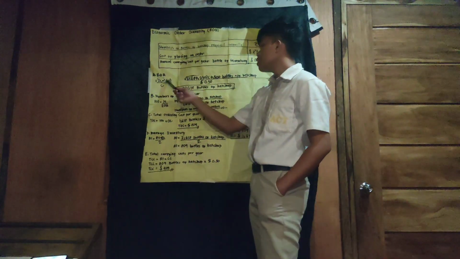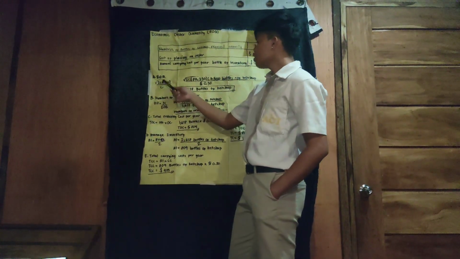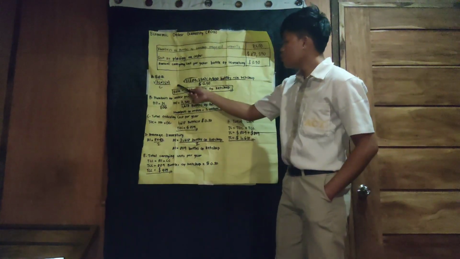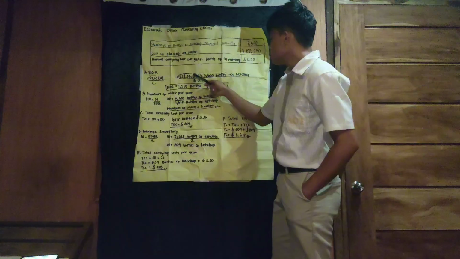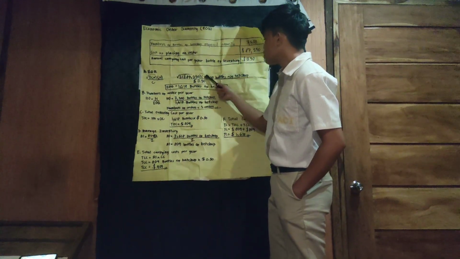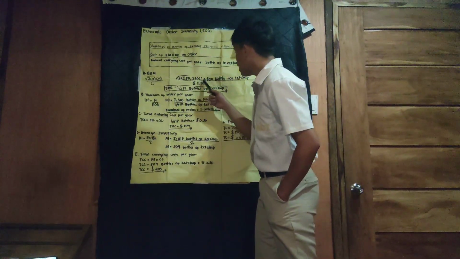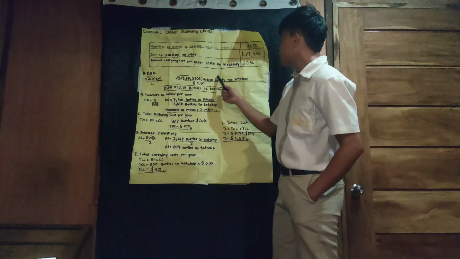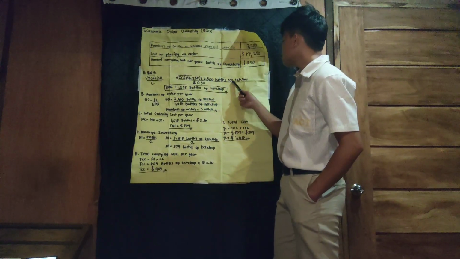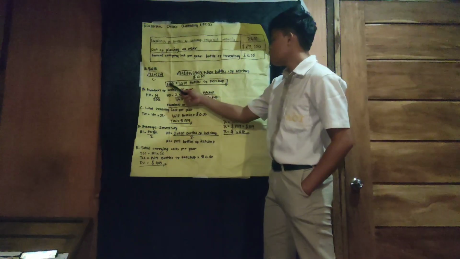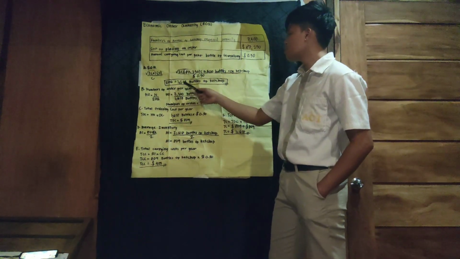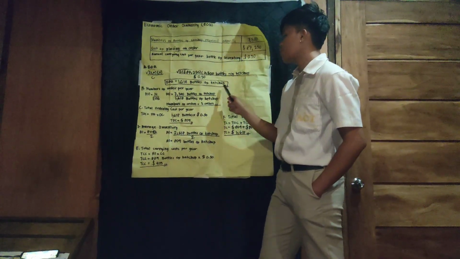Now the EOQ, square root of 2 times O times N divided by C. Square root of 2 times $87,250 times 7,500 bottles of ketchup divided by $0.50. Now the answer of EOQ is equals to 1,618 bottles of ketchup.